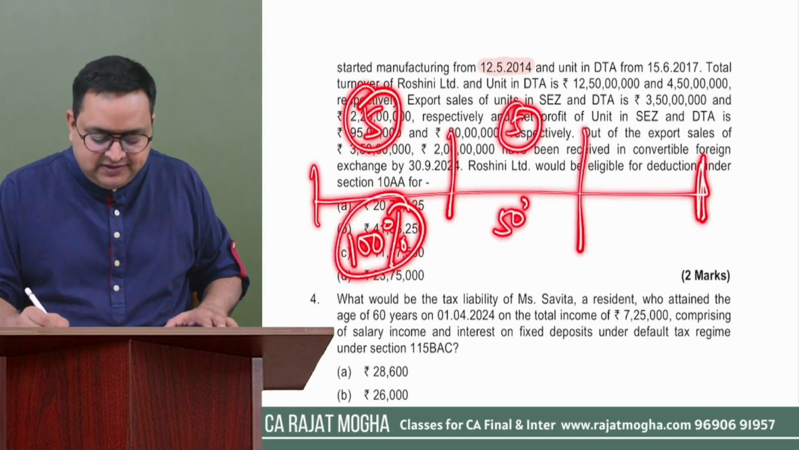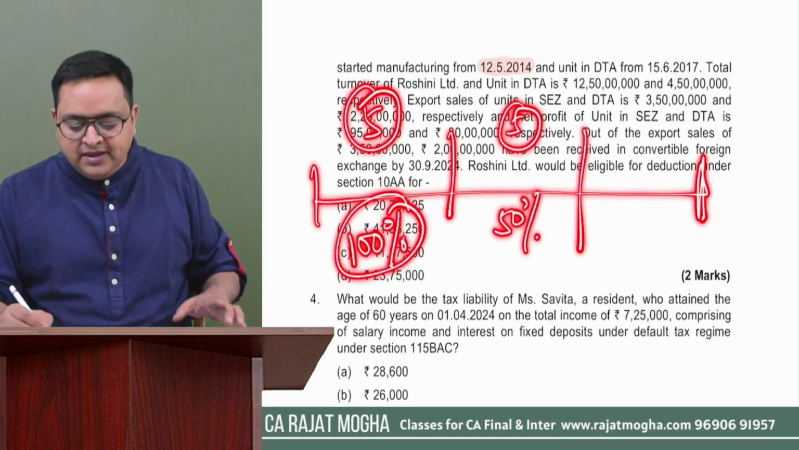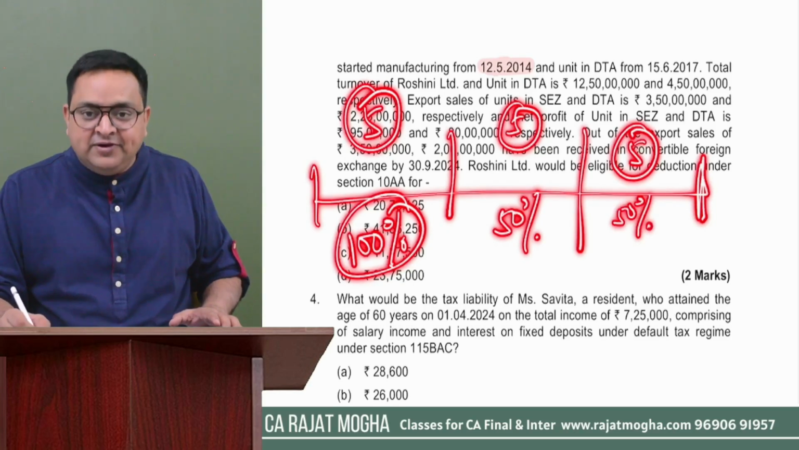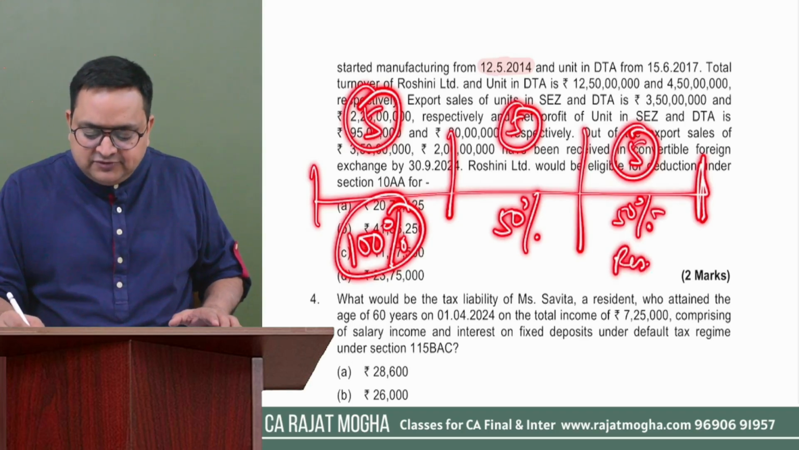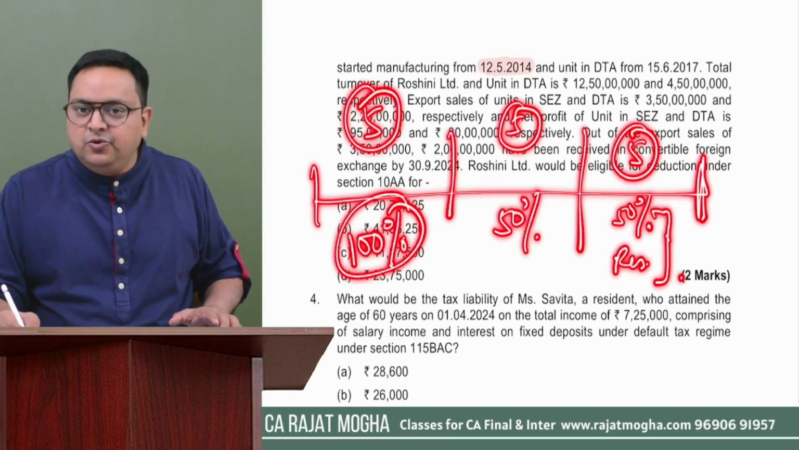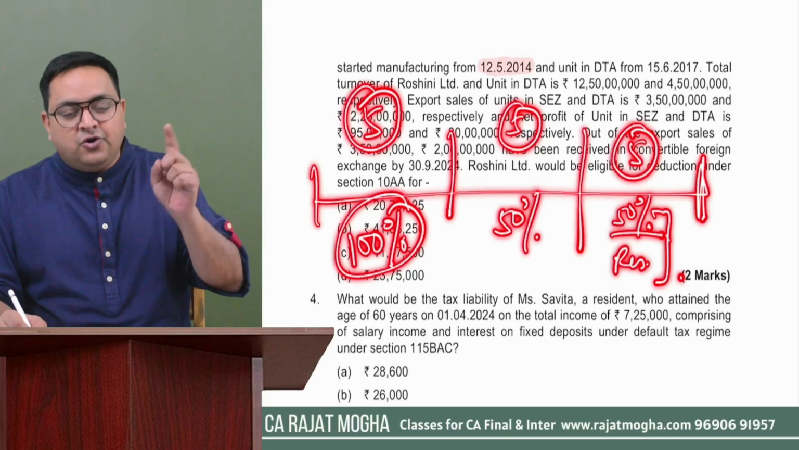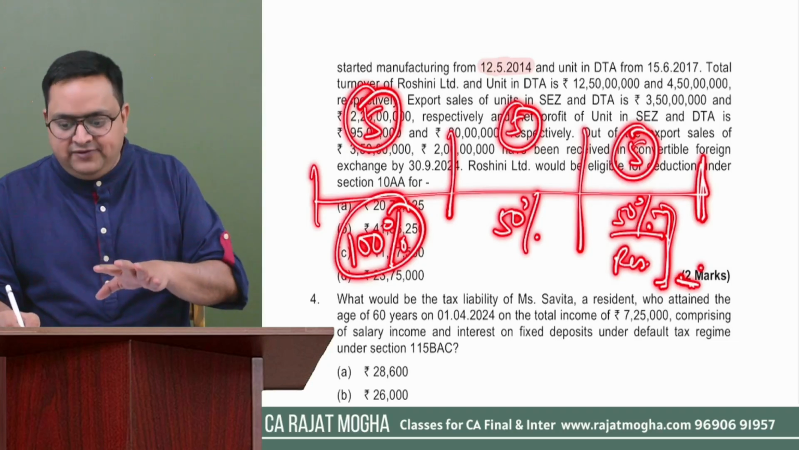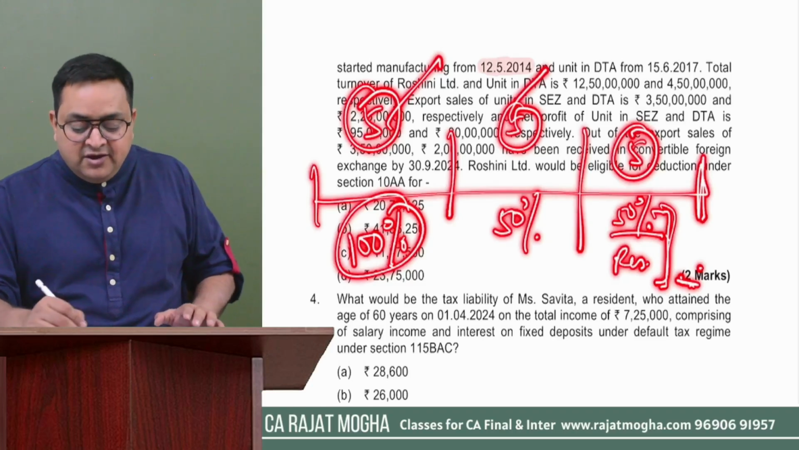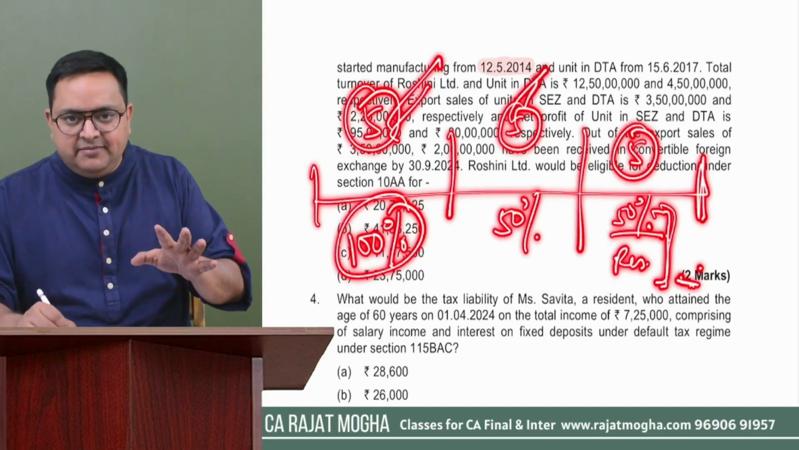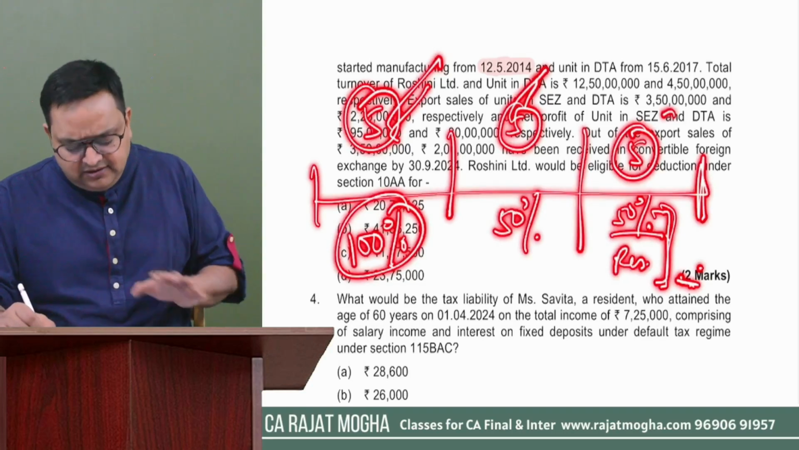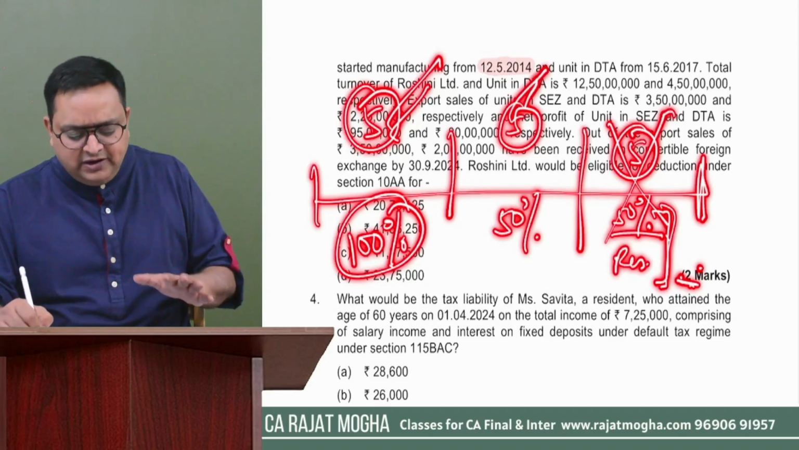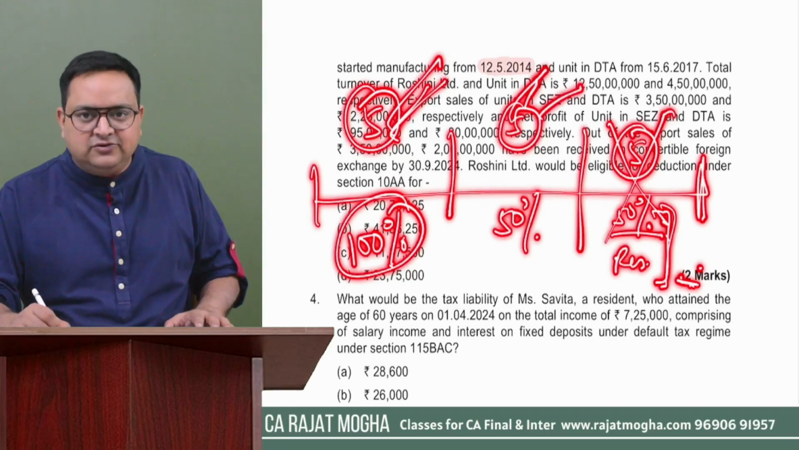For next 5 years, it is 50%. It is not 100%, it is 50%. And for remaining 5 years, it is 50% of the profits or 50% of the amount which is transferred to reserve, whichever is lower. So first 5 and second 5 generally come in examination. In examination, they normally don't ask for this last 5 years. They ask only either for first 5 or for next 5.